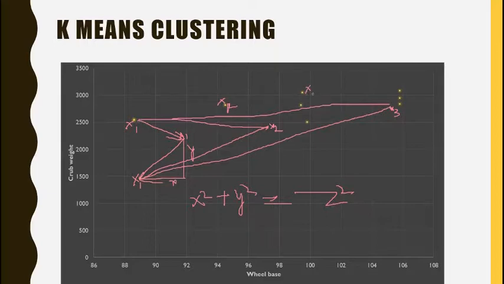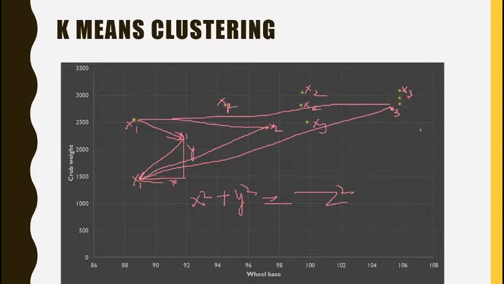This would belong to x2. This would also belong to x2, and this would also belong to x2, because the x2 point is the nearest to these three data points. Similarly, all these three will belong to x3 because x3 is at the nearest distance. So this is applicable to all three. Okay, so now you have a fair idea how to do this.